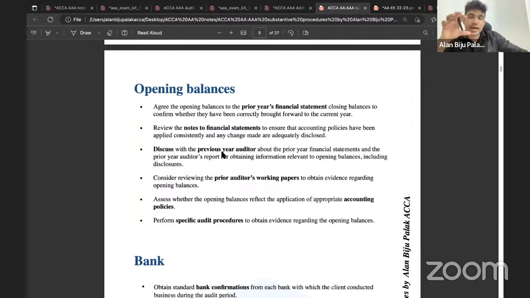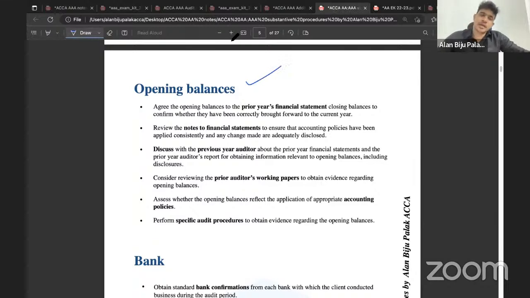So if the scenario specifies that it's a new client and they are requesting the auditor to perform procedures in relation to this new client, then automatically you have to consider the possibility of using points in relation to opening balance. You can consider writing substantive procedures in relation to the opening balance.